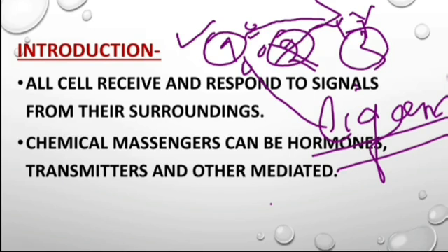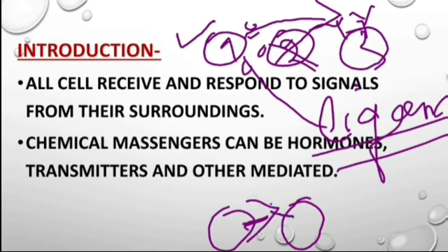And also membrane boundary signaling molecule is present. It will not bind with another cell. Suppose this is one cell, and the signaling molecule is present in the plasma membrane of that cell, and the target cell will come and bind with that signaling molecule. This is another type, known as membrane boundary signaling molecules.